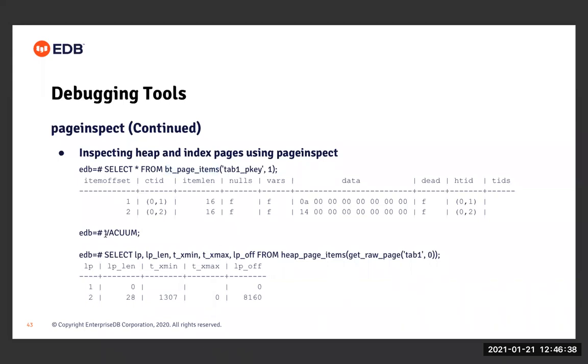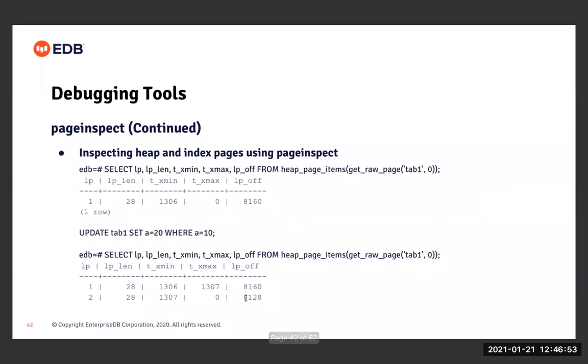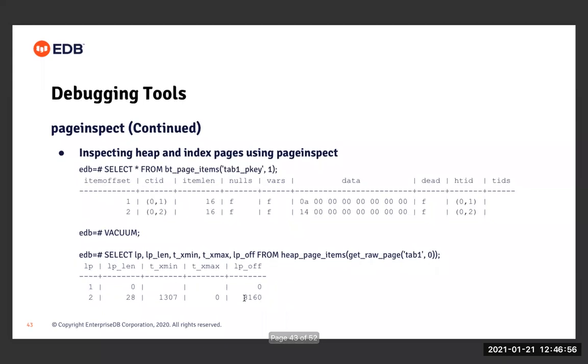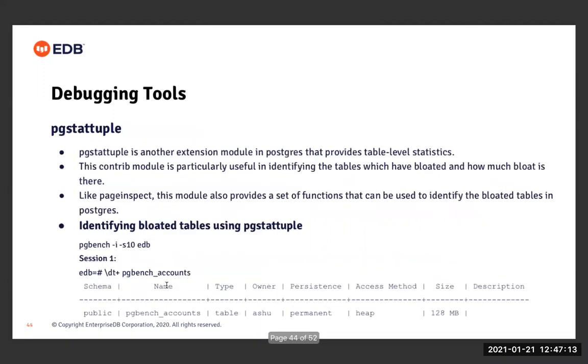Now in the next step, I have performed vacuum on table tab1. Once I do vacuum and then query heap page items, I can see that the first item was cleaned. The second tuple, which was initially present at offset 8128, has now been moved to the offset of the first tuple, the old tuple. And the space which was occupied by the second tuple has now been cleaned so that it can be reused by other tuples. So this is how we can make use of the pageinspect module to see the contents at page level in the table.